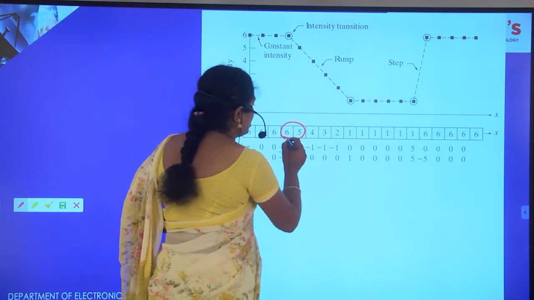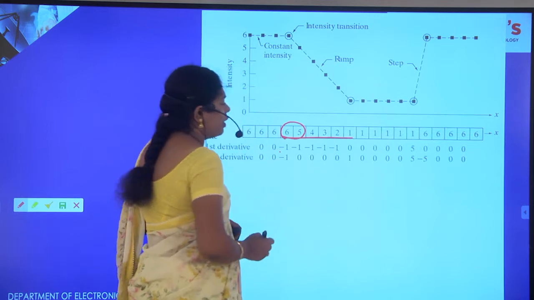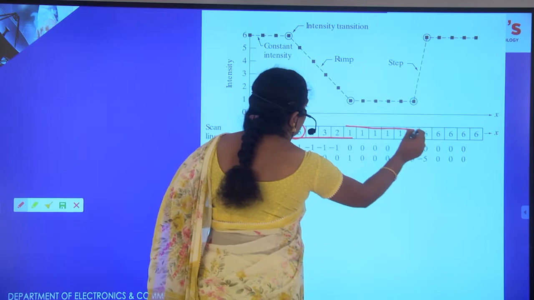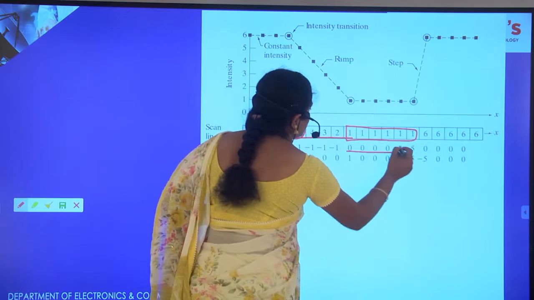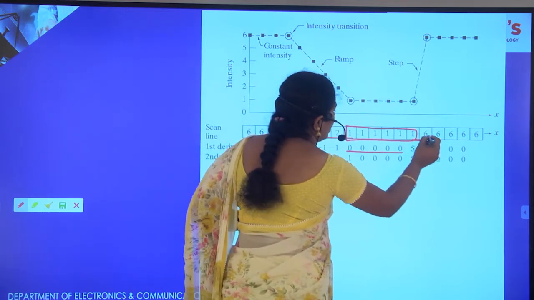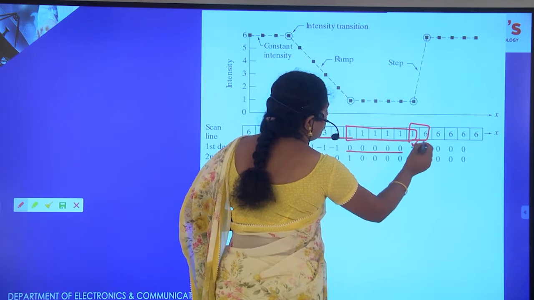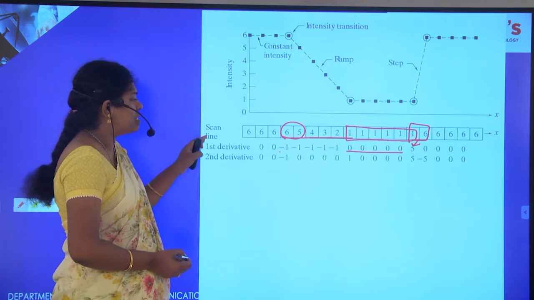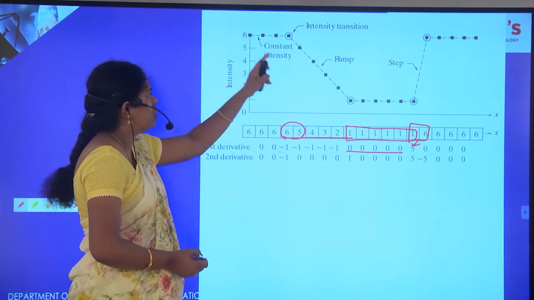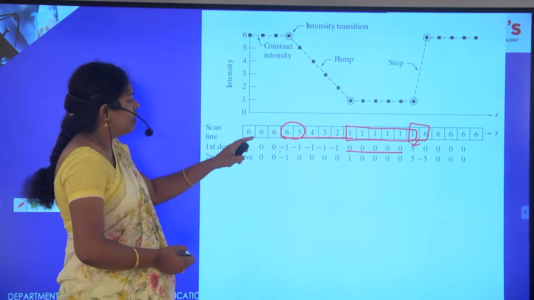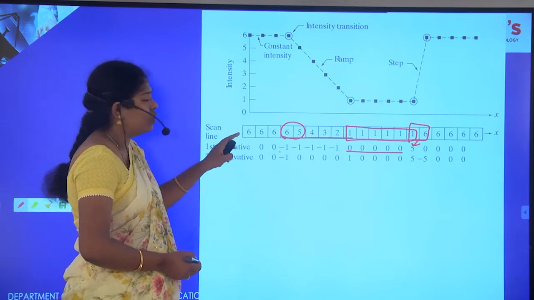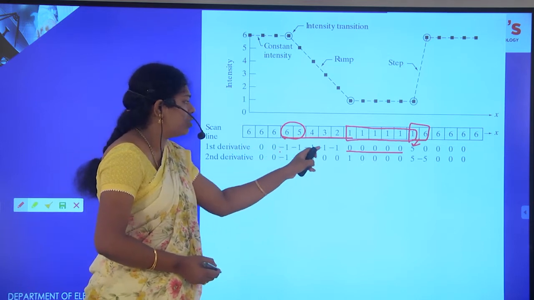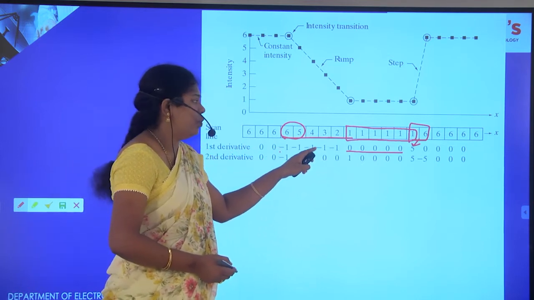At the same time, for all these cases, we are getting a non-zero value. And again, if it is constant, we are getting only zeros, and whenever there is a variation, there is a non-zero. For the first order derivative, if there is a constant, there is no output; if there is a variation, then only it has non-zero values.